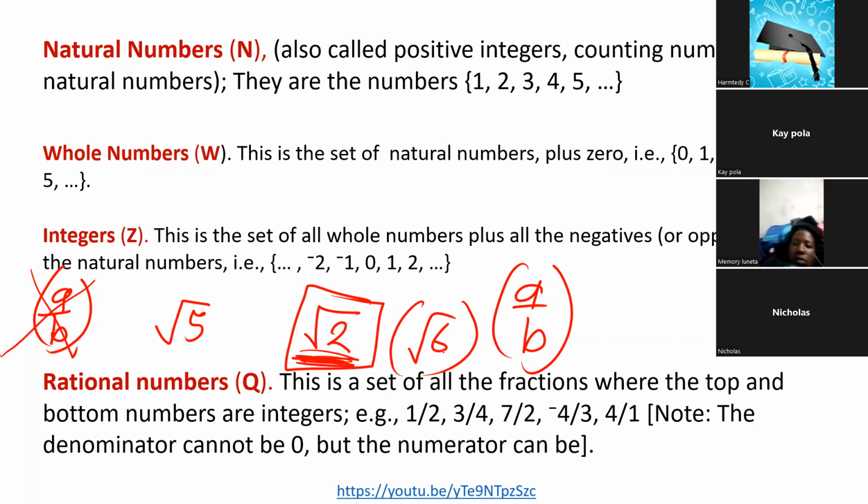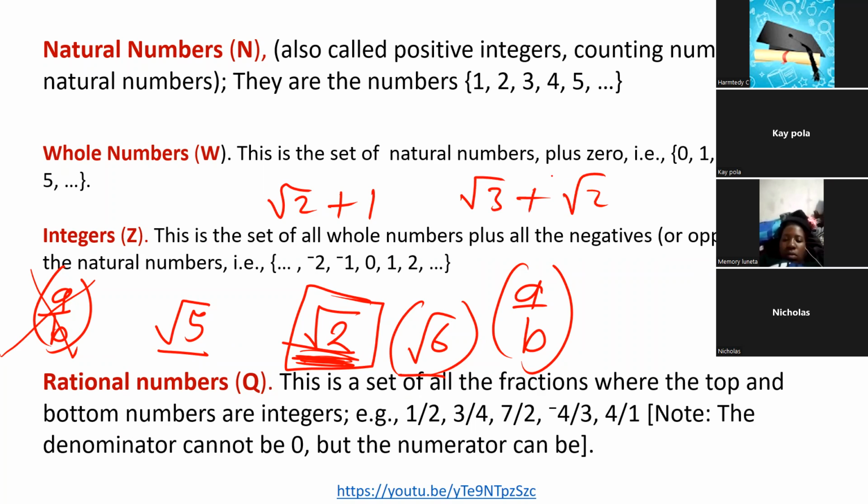So how do we know? How do we prove that the root of 5 is an irrational number? How do we prove that the root of 2 is irrational? How do we prove that the root of 6 is irrational? How do we prove that the root of 2 plus 1 is an irrational number? How do you prove that the root of 3 plus the root of 2 is an irrational number?